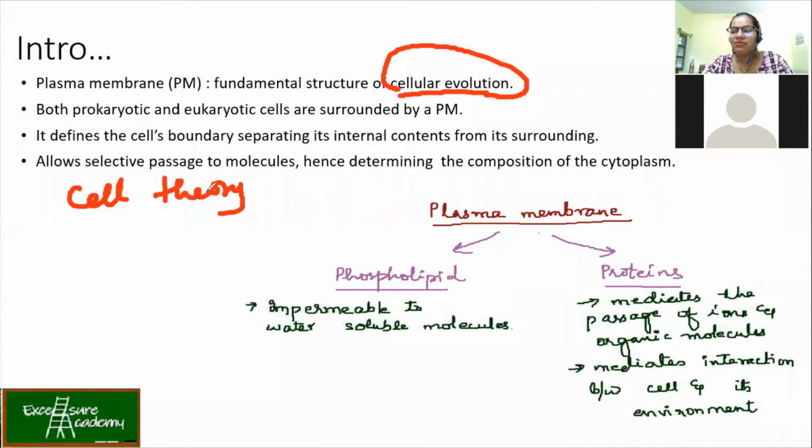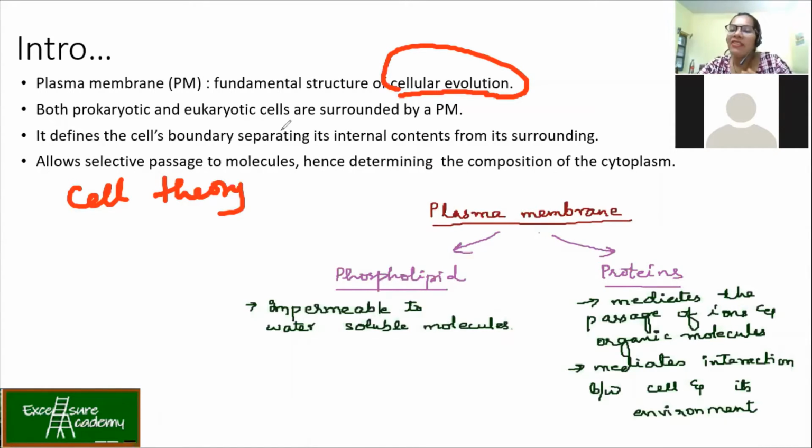So what happened is the first membrane was established. It is called cellular evolution because in evolution, first the membrane was formed, and then inside it the proteins, DNA and carbohydrates came later. So the first thing which started with the origin of life was the membrane synthesis. We know that prokaryotes and eukaryotes are surrounded by a plasma membrane. That is universal, we all know.